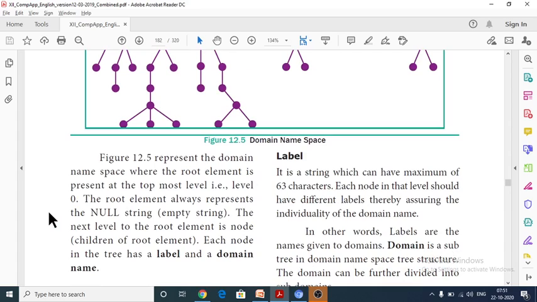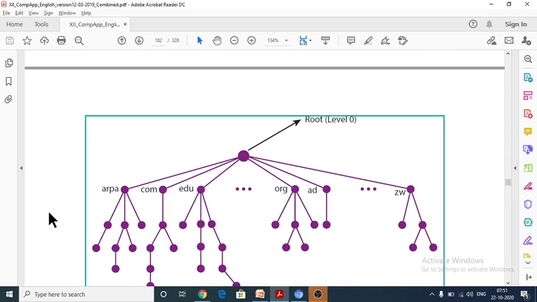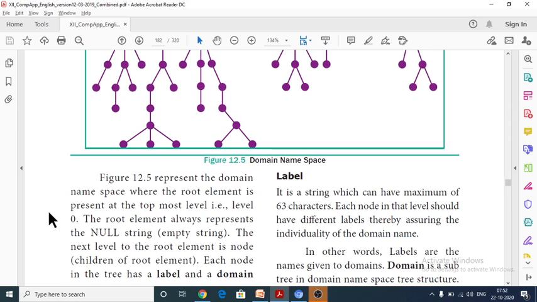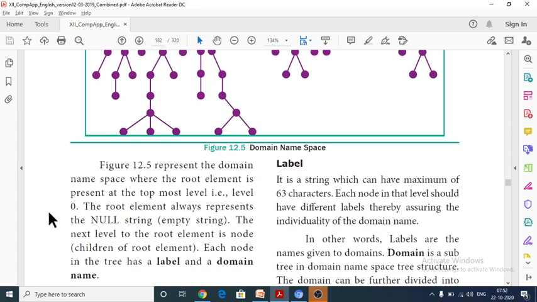So this represents the domain name space, where the root element is present at the topmost level. The root element always represents null, which means it doesn't have any string, because only a dot will be there. The next level to the root element is the nodes, the children of the root element.